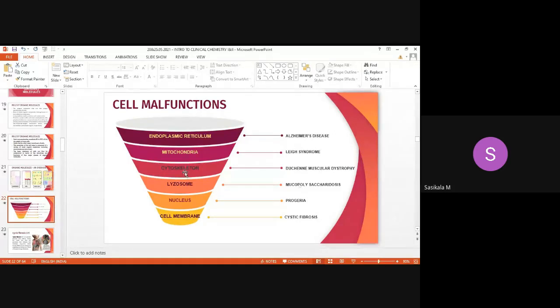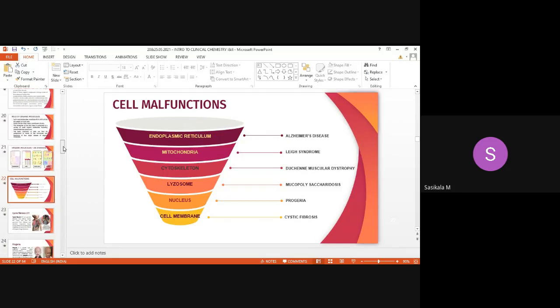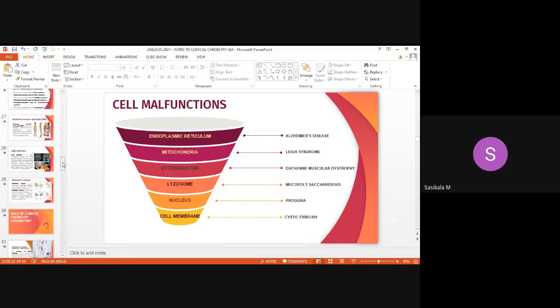Then cytoskeleton dysfunction leads to Duchenne muscular dystrophy, which represents muscular degeneration. Mitochondria and endoplasmic reticulum dysfunction lead to brain diseases, neurological disorders. One is Leigh syndrome, another is Alzheimer's disease. These two affect the brain since they are neurological disorders. So these are all about cell malfunctions. Clear, no? Six types of cell malfunctions. With this, composition and malfunction gets over.